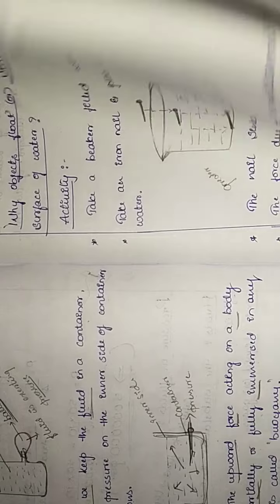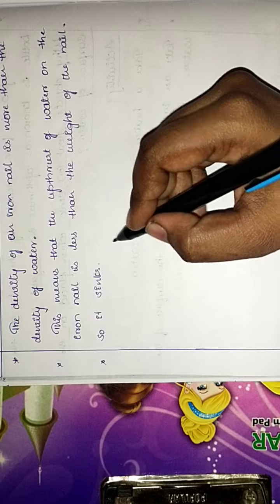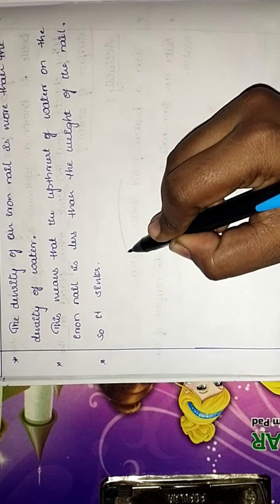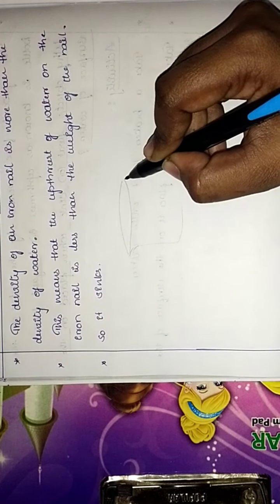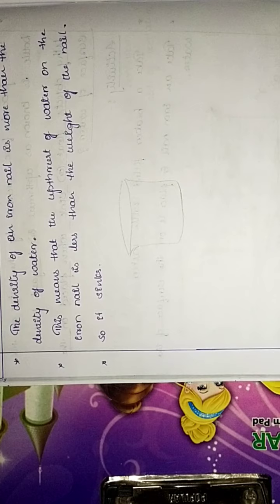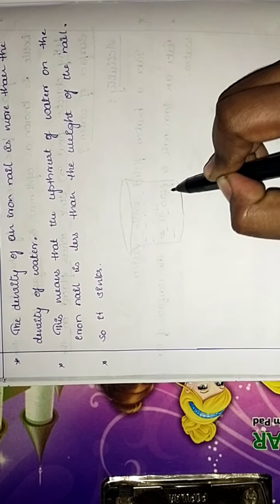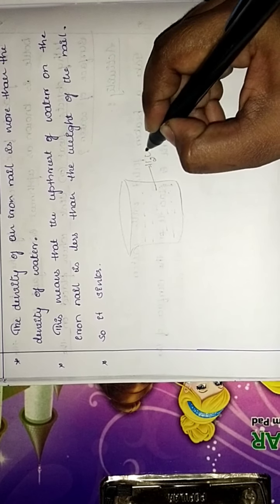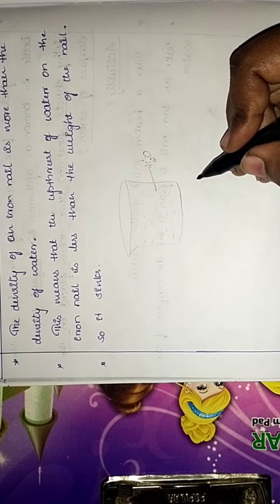Now let us see one other activity of a similar type. What happens in the next activity? Let us take a beaker filled with water. So this is a beaker. The beaker is filled with water. I am writing it as H2O. H2O means water. Take a beaker filled with water.